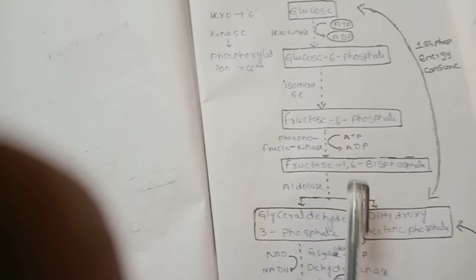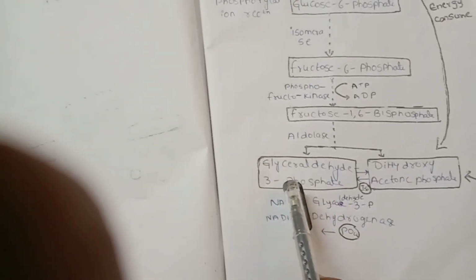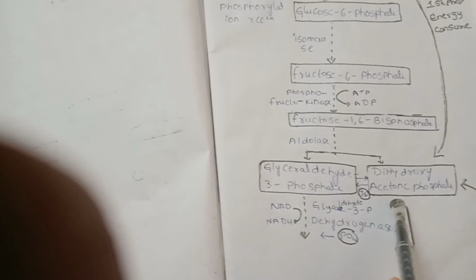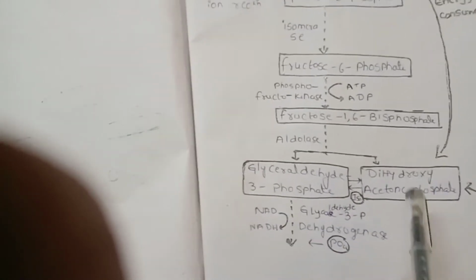the next phase. Glyceraldehyde 3 phosphate and dihydroxyacetone phosphate are isomerized. Every molecule of glucose splits into two molecules of glyceraldehyde 3 phosphate.